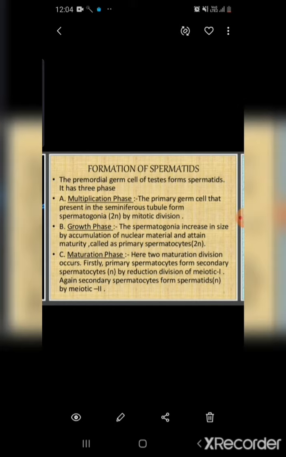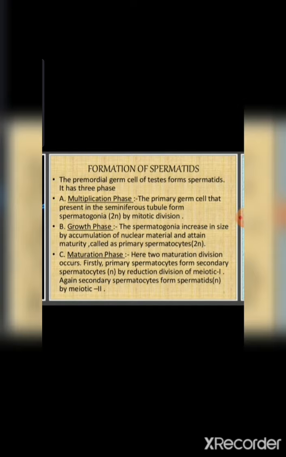Now also they are 2n. Now also they are 44 plus XY. No meiotic division has yet occurred up to this. Next is the maturation phase. So in the maturation phase, when they have to develop the sperm, it will be n number. That means now the meiotic phase will start.